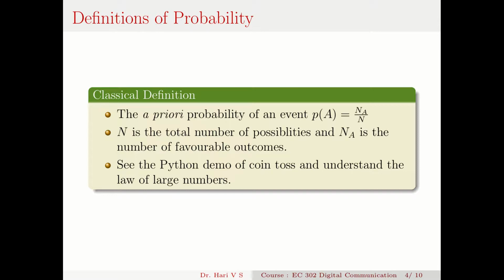Now, let us toss a coin and see. Suppose I toss a coin, what's the probability of getting a head? There's only one head, so you can say that the number of favorable outcomes is 1, and there are two cases. I assume that the coin does not fall on its edge. So it either falls as a head or tail. So I have two possibilities, either a head or a tail. So the probability of getting a head is 1 by 2.